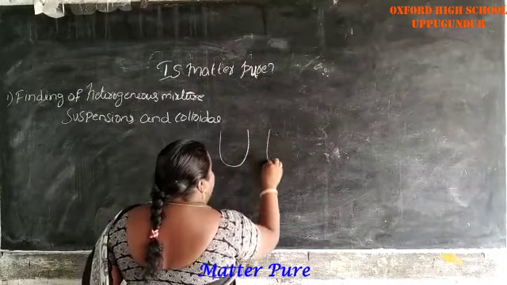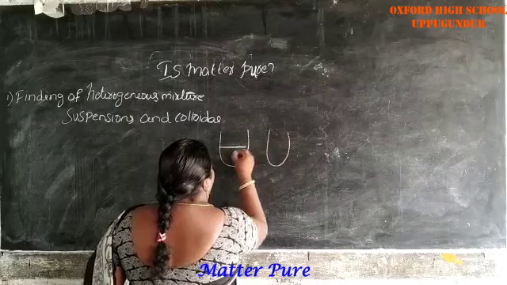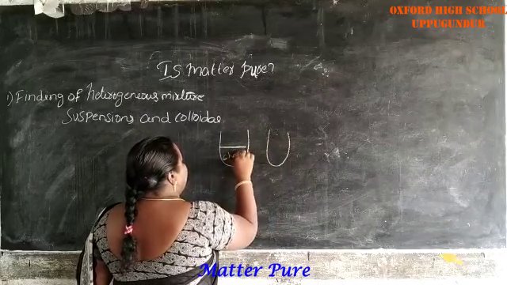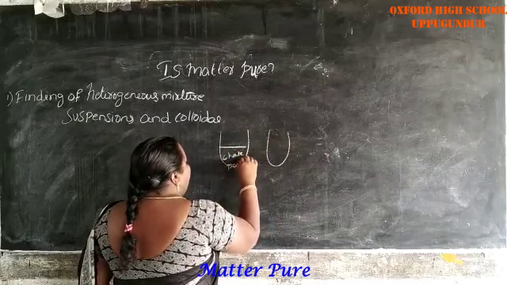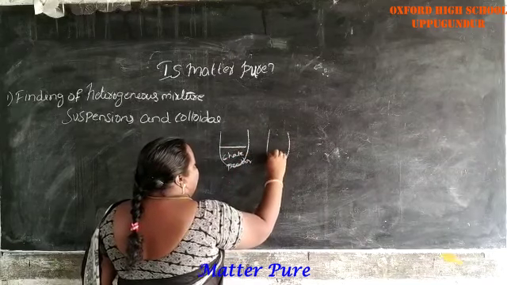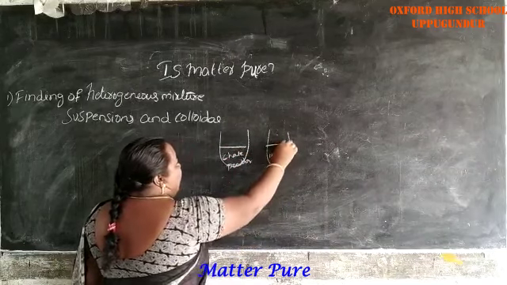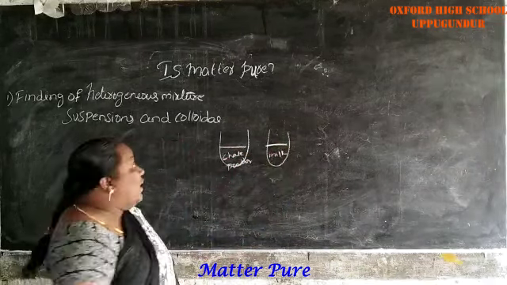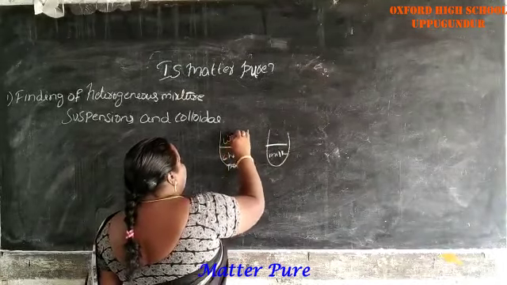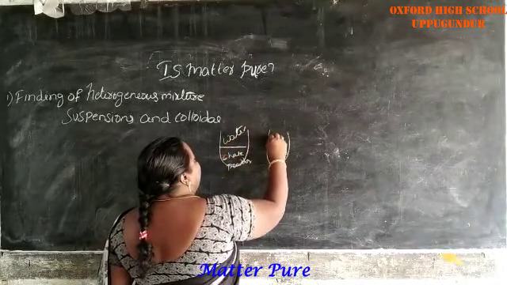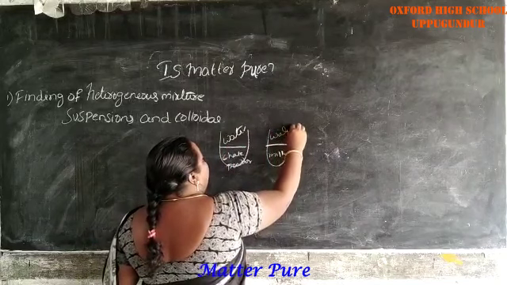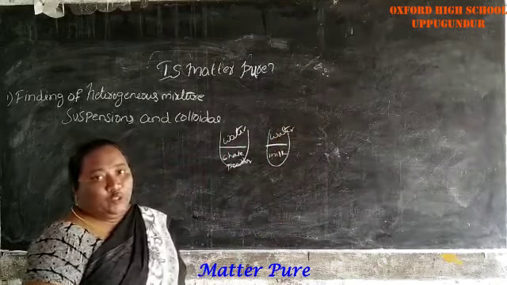In one test tube there is chalk powder. In the second test tube there is milk. Add water to both the test tubes.